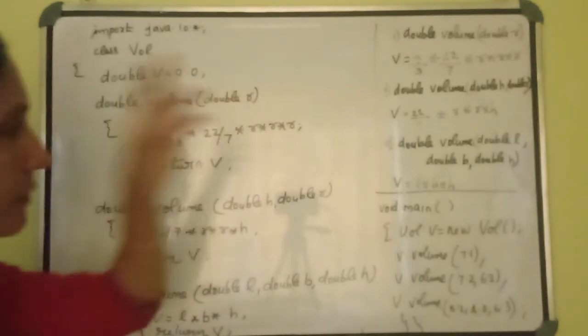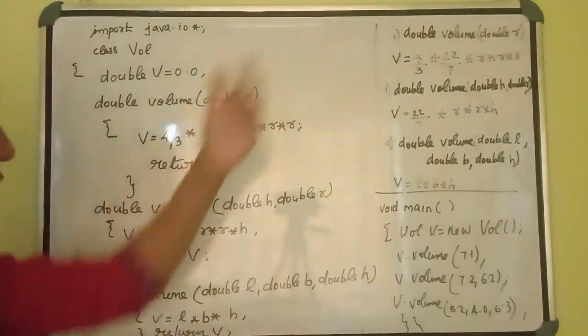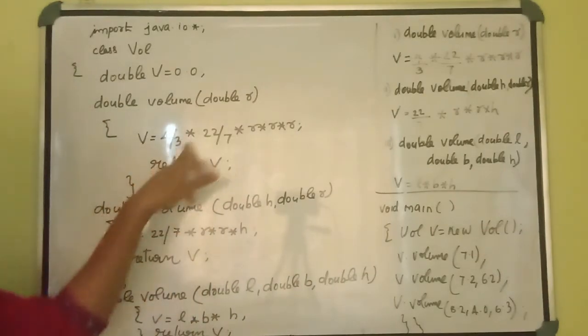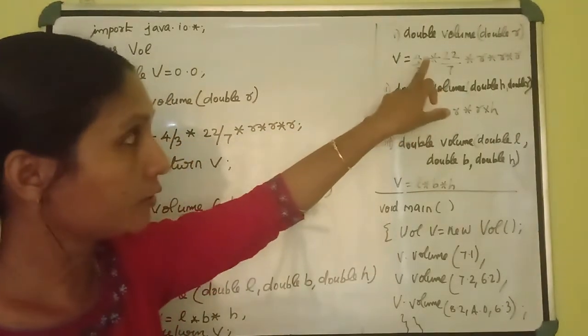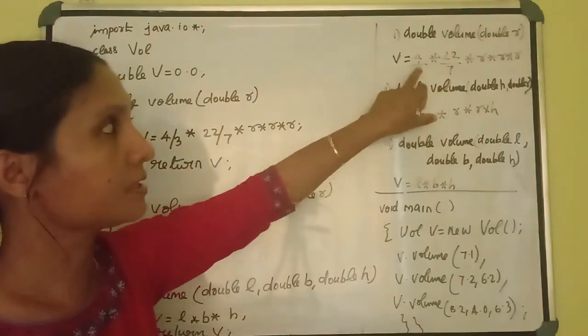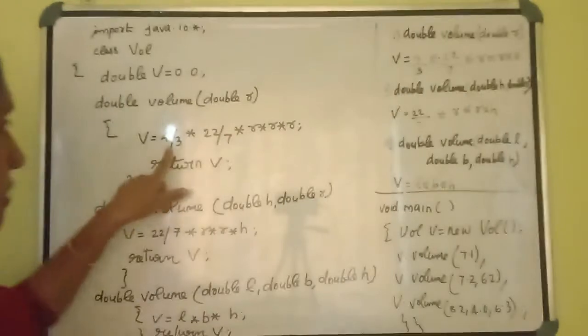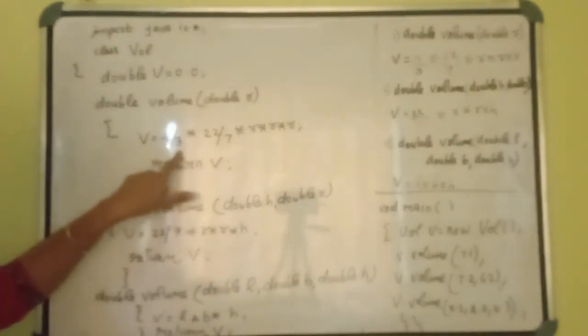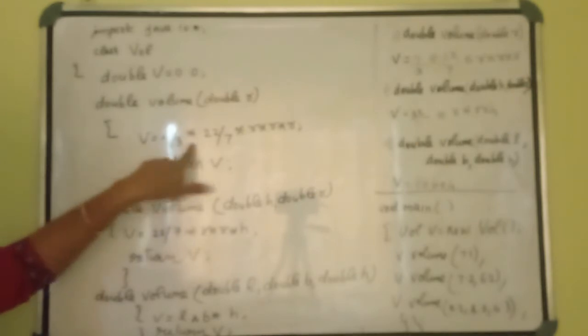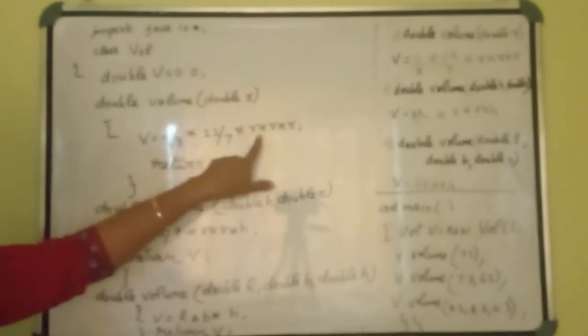And what's the purpose? We have to find out this volume. How is the equation in the case state? Just apply it here with the Java expression. Instead of 4 by 3 written with the fraction key, because this key is not available on the keyboard, we have to use the slash: 4 by 3. This is the equivalent Java expression, into 22 by 7, like this, into R into R into R.